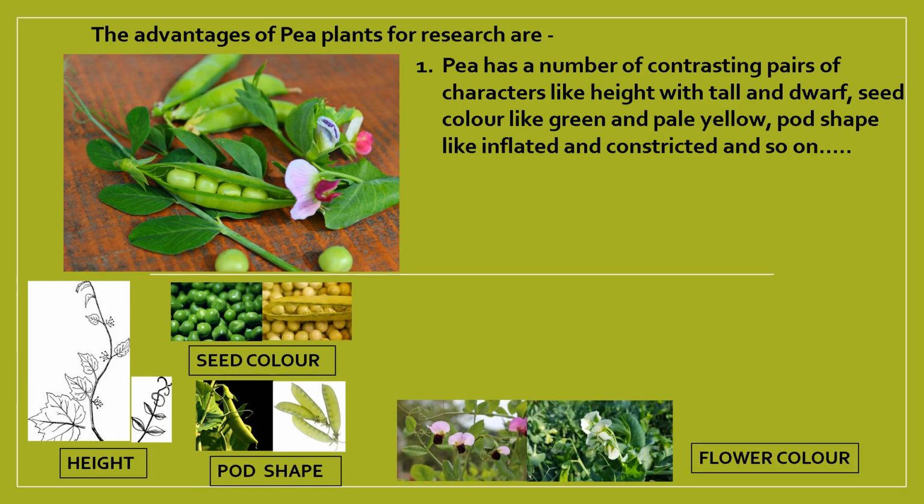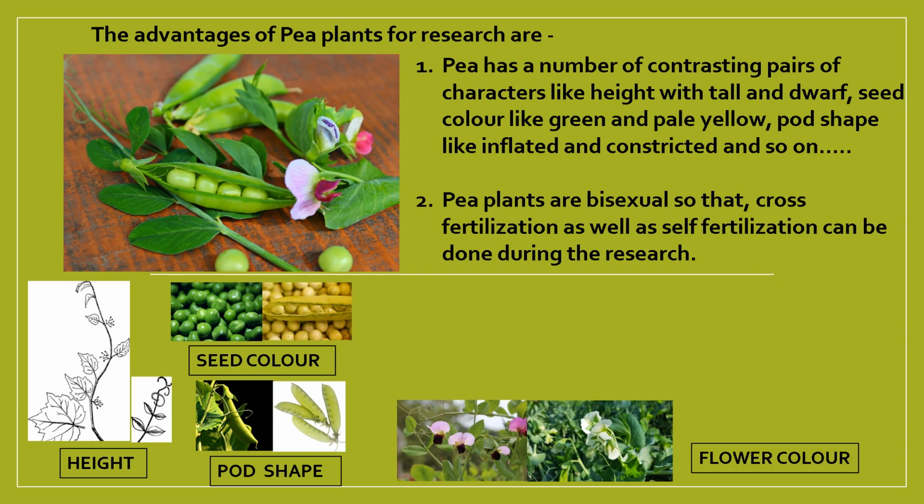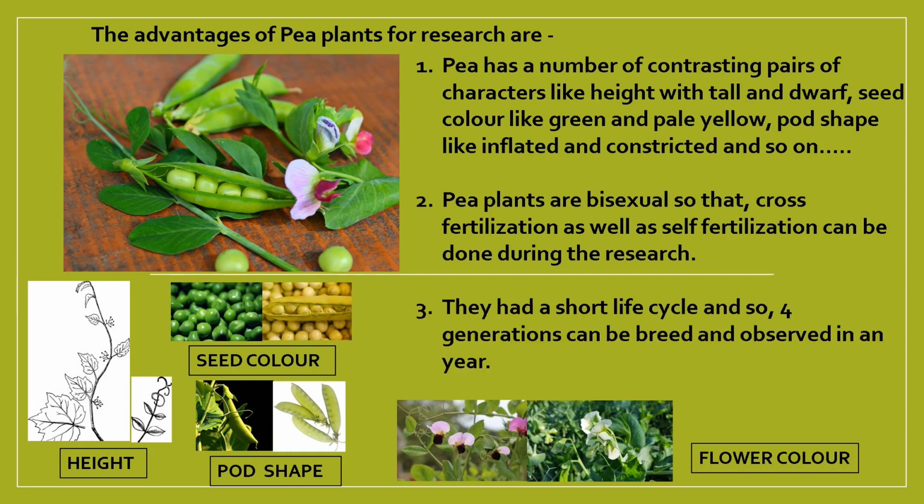Then comes another important advantage. Pea plants are bisexual, so self fertilization is possible. At the same time, if you want to cross the character, you select two varieties with contrasting characters. The pollen grains are collected from the male flowers and dusted onto the female flowers so that there is cross fertilization. Before that, emasculation is done in the female flower, that is, the anthers are removed so that there is no self fertilization. Similarly, pea plants have a short life cycle of 3 months, so that 4 generations can be bred and observed within a year.